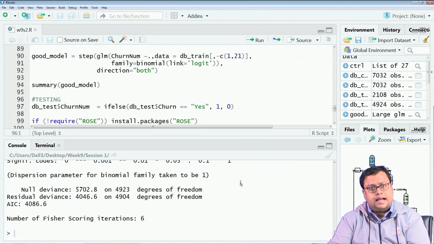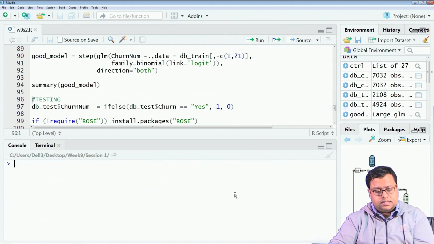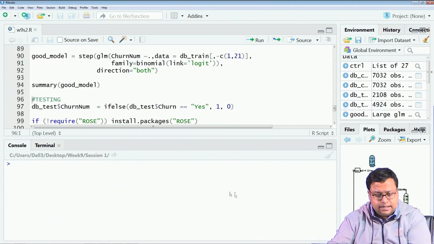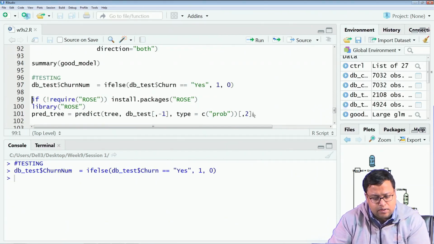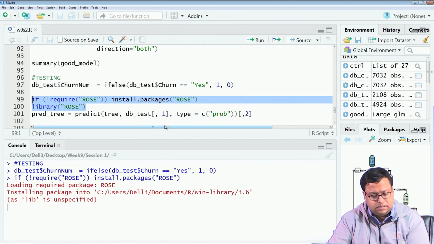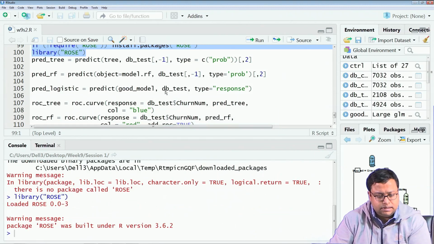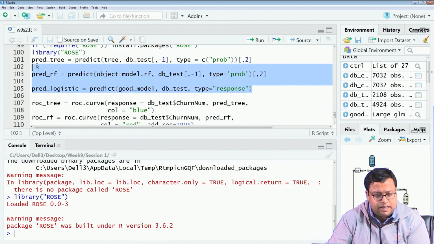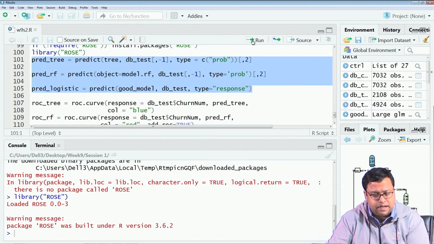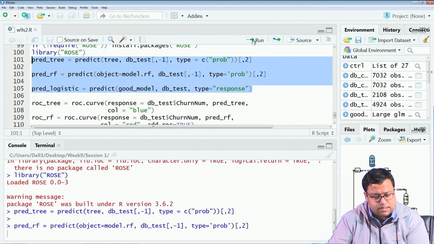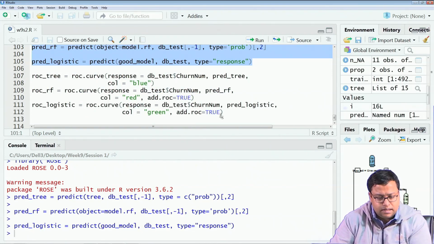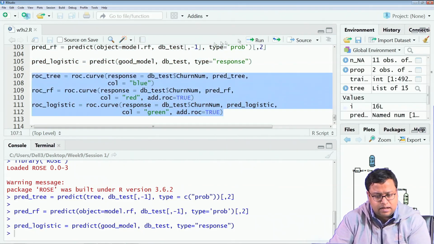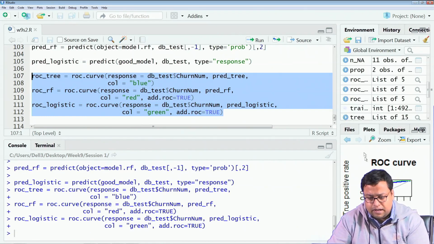Now, once all the 3 models are done, I have to do the testing. To do the testing, I have to run this ROCR library and then predict one by one. For each of these 3 things, predict tree, predict RF, and predict logistic, I am predicting using the corresponding models. And once the prediction is done, I am plotting the ROC curves.